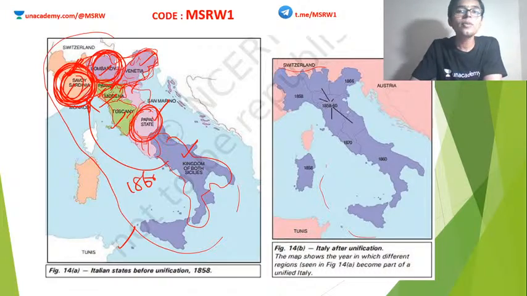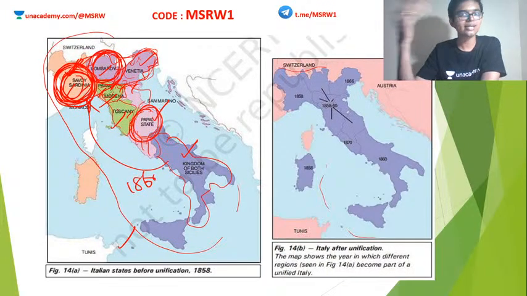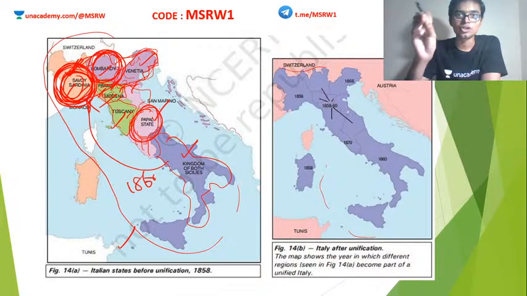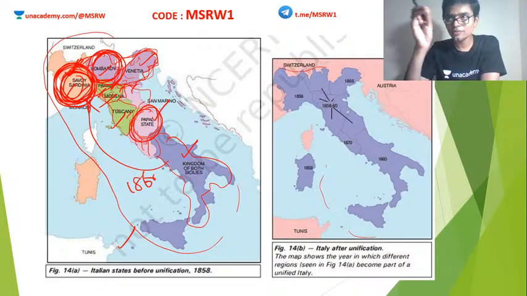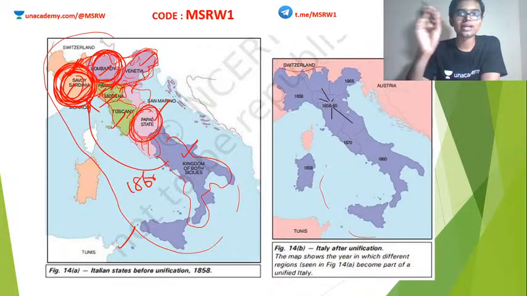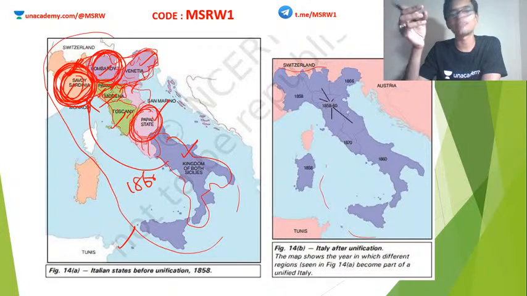Clear? But the problem is what now? Papal states cannot be touched. Why? Because it is under the protection of France. France is a predominantly Catholic country, and Pope is the highest religious leader of Catholics. So France has put a French army to protect the Pope. So as long as that French army is there, Italy cannot annex the Papal States. I mean, they are not strong enough to defeat France.